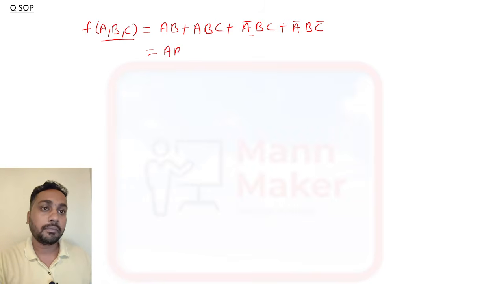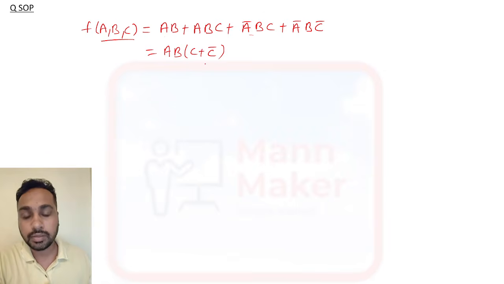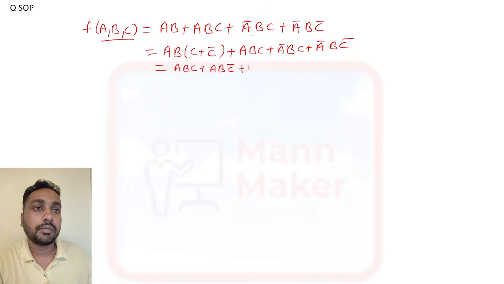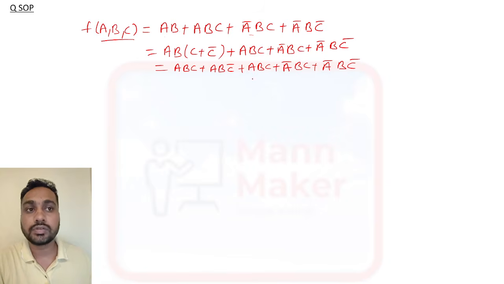In AB, C is missing, so we can write (C + C bar), because C + C bar is 1. So we can assume 1 equals C + C bar. Now, AB(C + C bar) + ABC + A bar BC + A bar BC bar. Now we can write ABC + ABC bar + ABC + A bar BC + A bar BC bar.